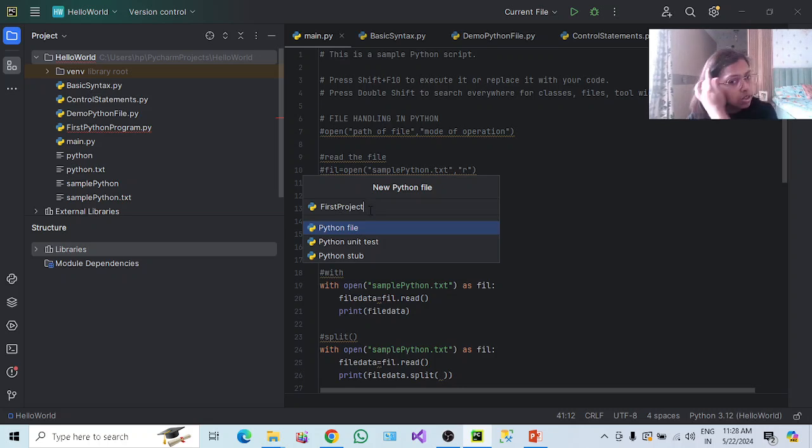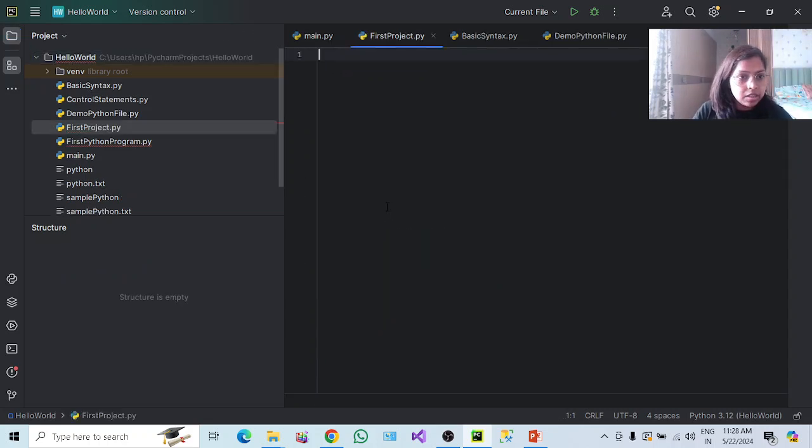No need to put .py. By default it will take it as a .py file. Now hit enter. The moment you hit enter, you will see the new file has been created with the extension .py. By default, Python files have this .py. Now you can start working on it.